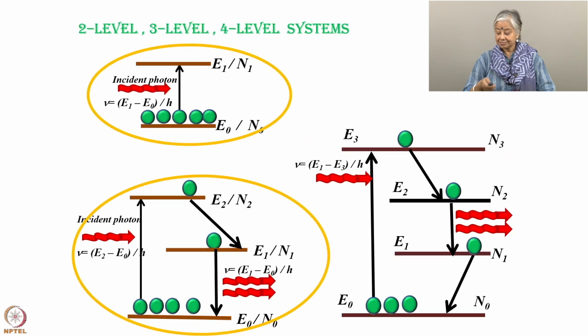What can be done is the following. The 2-level system is not working, because once this population becomes half, there is nothing more you can do.